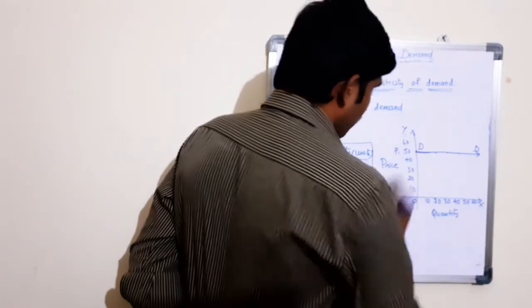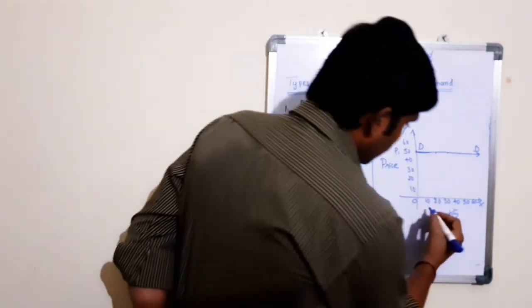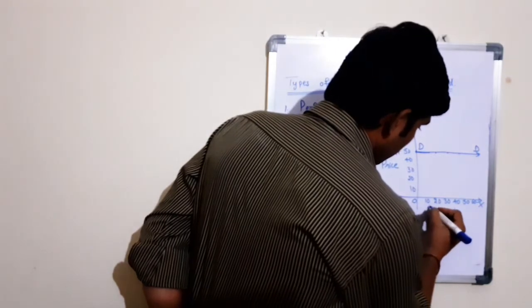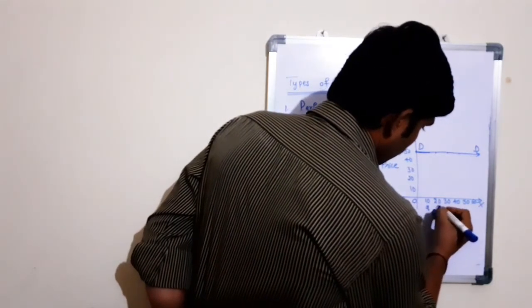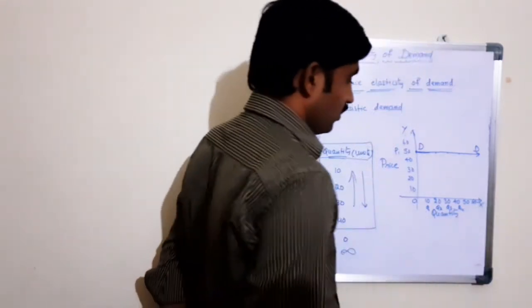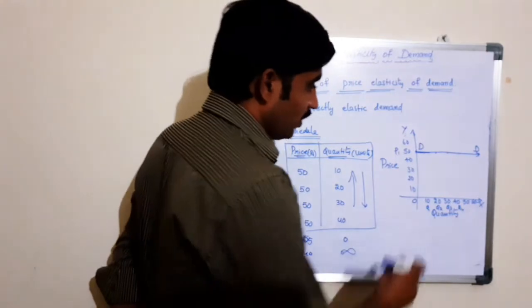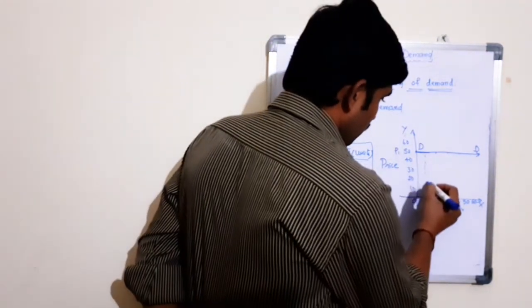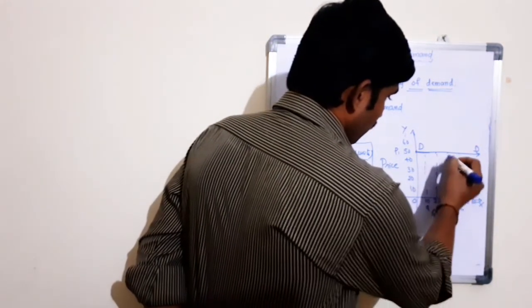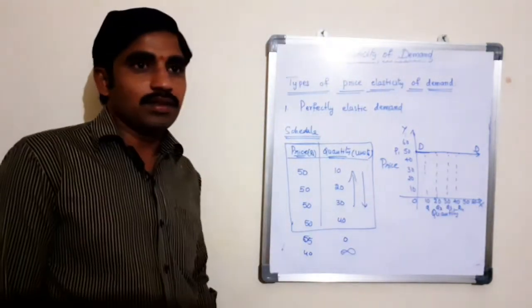Here, the price is fixed at OP1, where the quantity demanded increases or decreases: Q1, Q2, Q3, Q4, and so on. There is no change in the price of the product, even with changes in quantity demanded. This is said to be perfectly elastic demand.